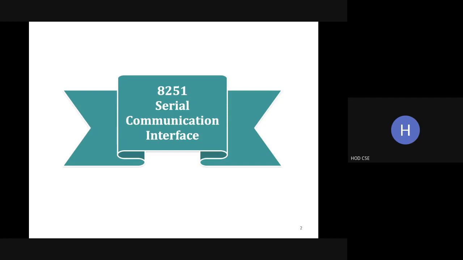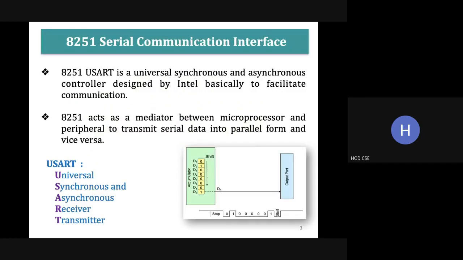It is also called USART. What is USART? Universal Synchronous Asynchronous Receiver Transmitter. By the name itself, you can say it can do synchronous transmission and asynchronous transmission. It is a receiver and also a transmitter.